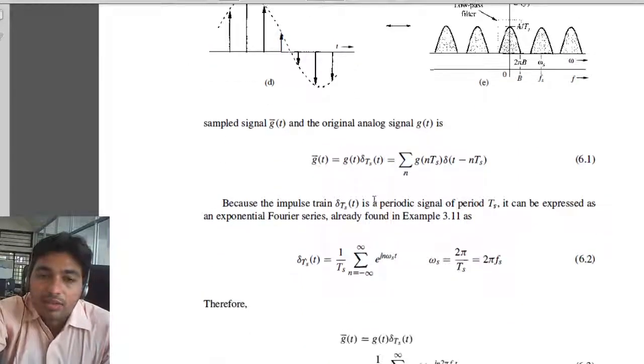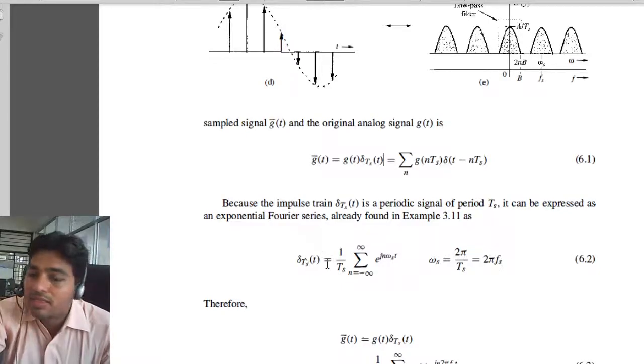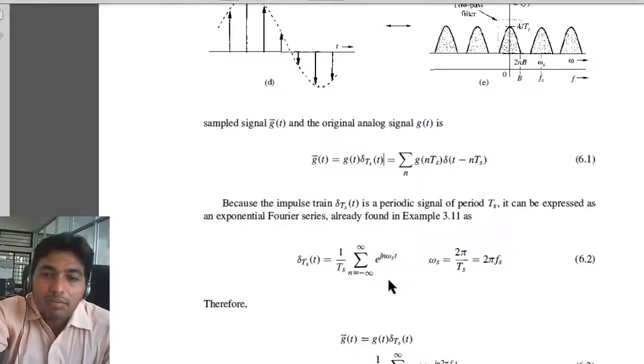impulse train. The Fourier transform, or exponential Fourier series, of the impulse train is given by this: delta_Ts(t) is equal to 1 upon Ts, summation from minus infinity to infinity, e raised to j n omega_s t. So this will be the summation of all the impulses, with n from minus infinity to infinity. This will be the exponential Fourier series of this impulse train.